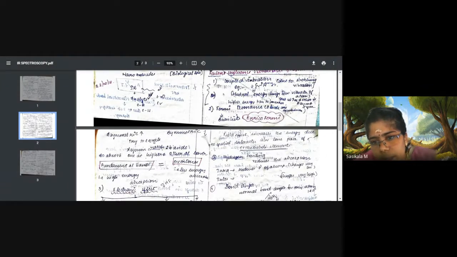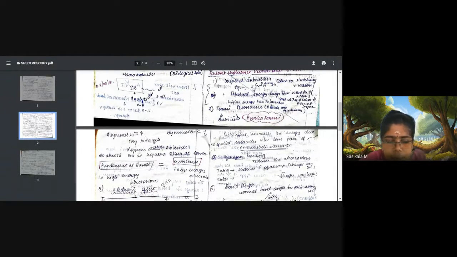What does Fermi resonance mean? Fermi means it was discovered by the scientist Enrico Fermi. What does resonance mean? Two levels are in equilibrium, so that it is called resonance. What are the two levels in equilibrium here? Here you can find fundamental bands and overtones.